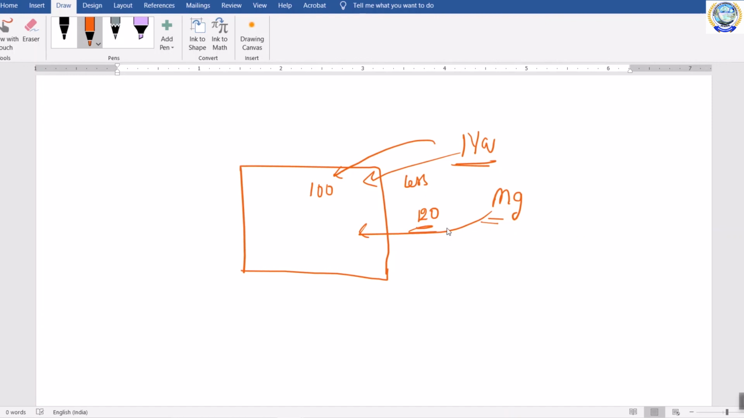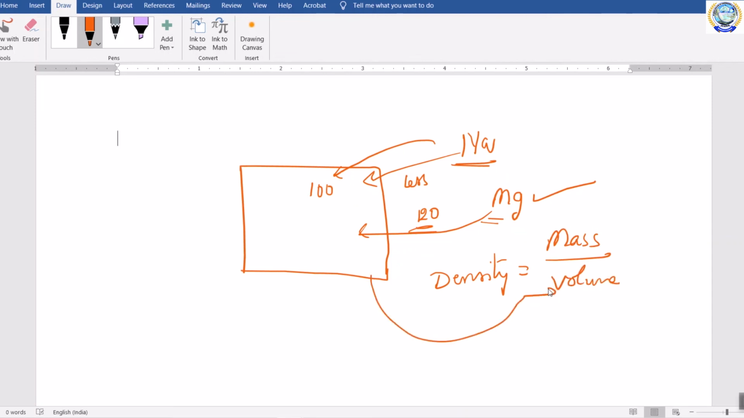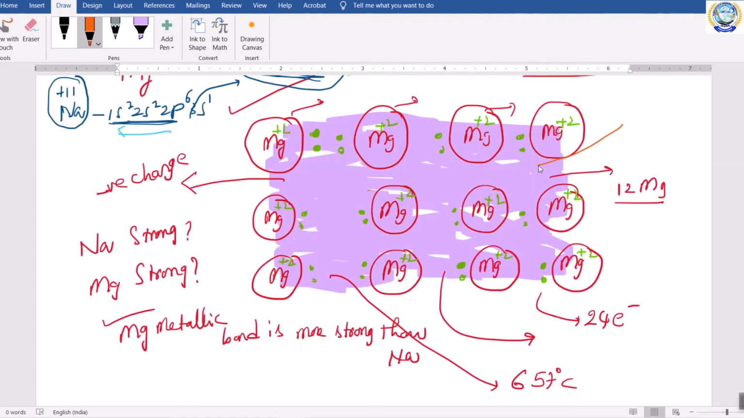So what I mean to say here is the density of magnesium. You know that density is equal to mass by volume. So within the provided volume, you can increase the number of atoms if you take magnesium. As a result, a small space will contain more Mg atoms. If it contains more magnesium atoms, you will get more electrons. In such a manner also, the charge of this electron cloud is more.